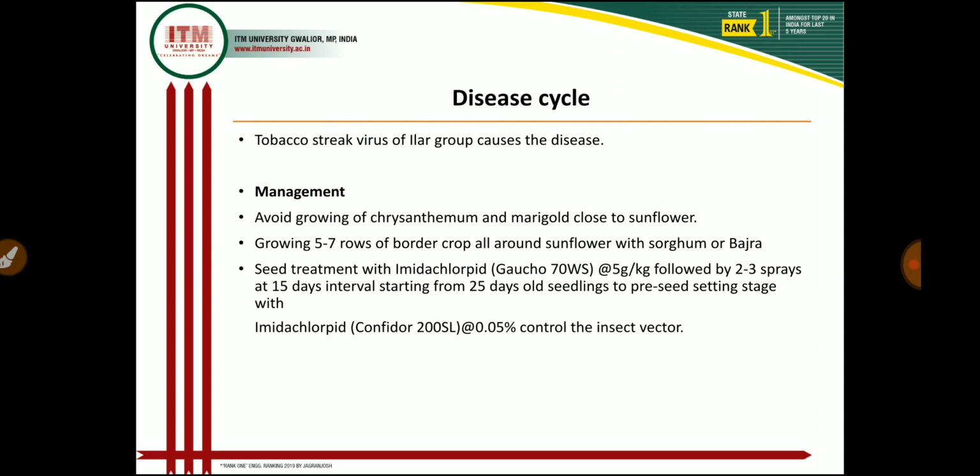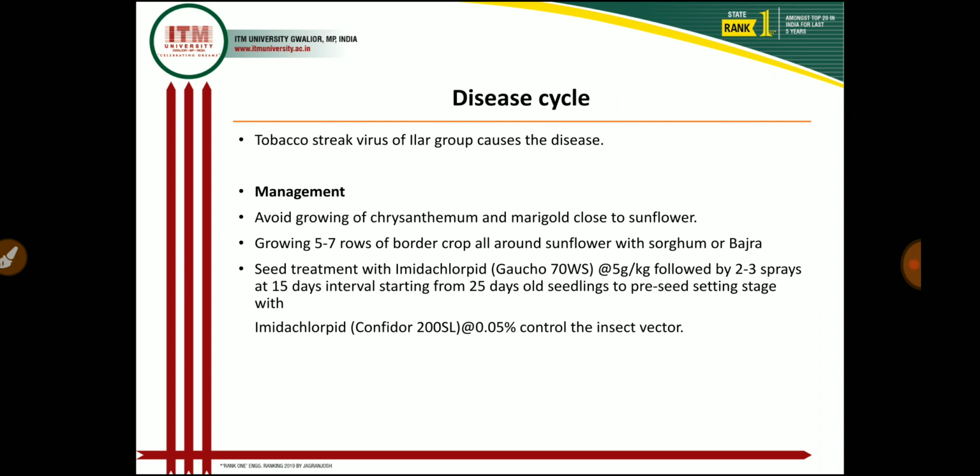Then in the management part, for cultural management practices, if we remove the weed plants from the field and adjoining area of the crop, and rogue out the infected plants before flowering, it helps to destroy the virus source and spread of the disease. And if we avoid growing chrysanthemum and marigold close to the sunflower crop, then we control the disease by the cultural method.